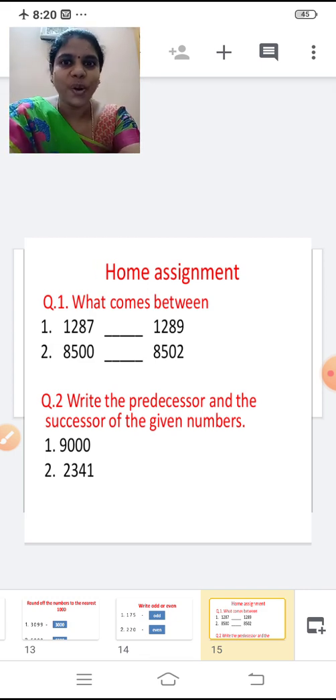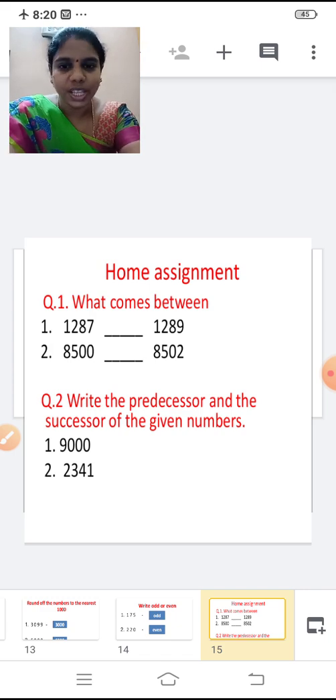Now home assignment for you. Do this during your holidays. First one, what comes between? 1287, 1289. Then 8500, 8502.